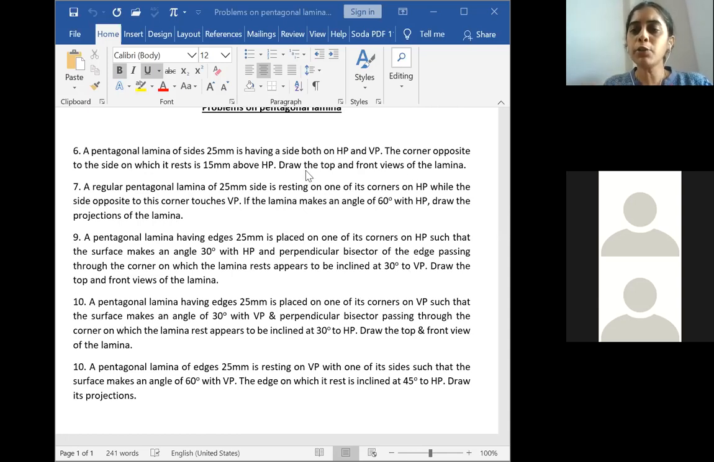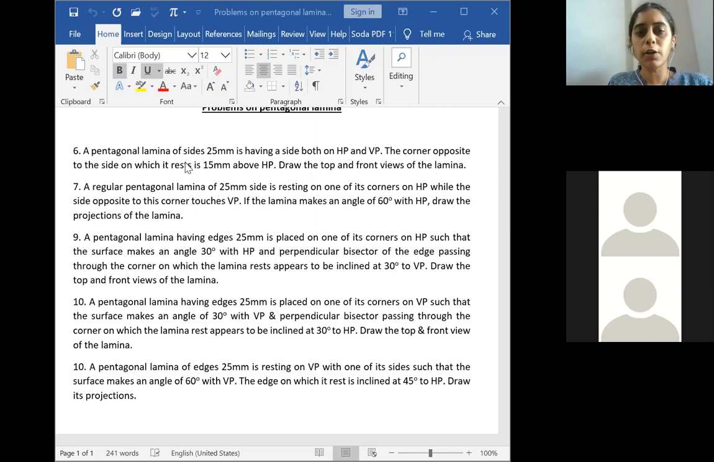While reading only, you try to analyze. The side opposite to the corner touches VP. So in the third stage you have to show that side on VP. Here they haven't given the inclination with respect to VP. Only inclination with respect to HP is given. So if the lamina makes an angle of 60 degree with HP, draw the projection of the lamina. This is the problem exactly.